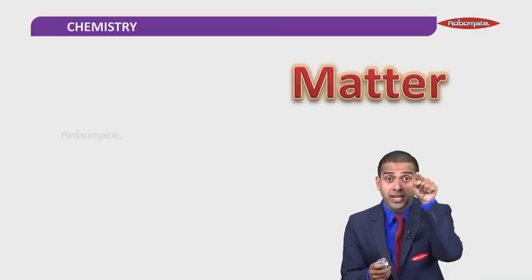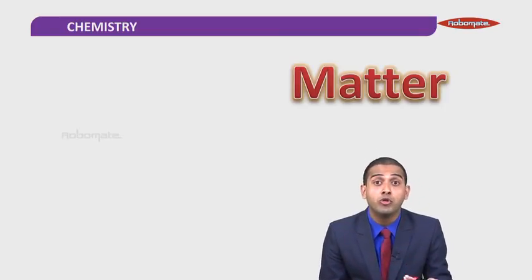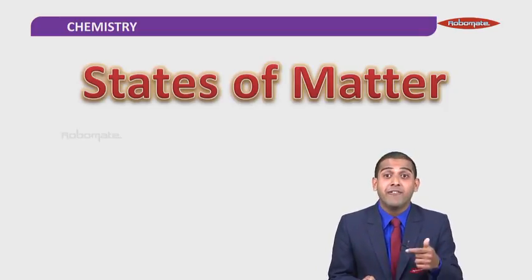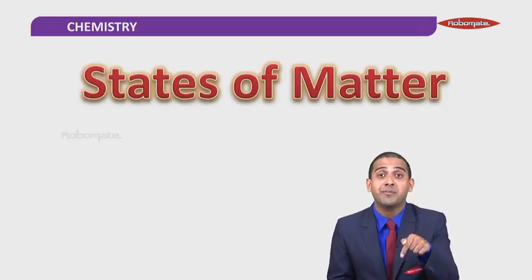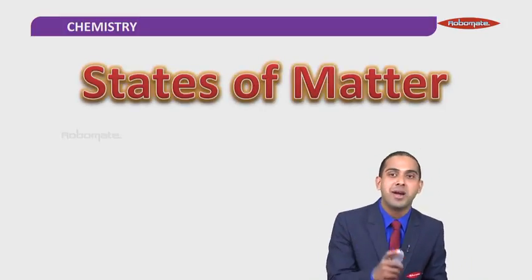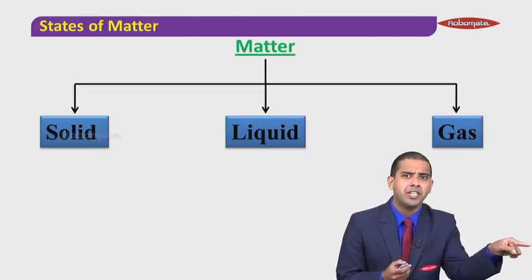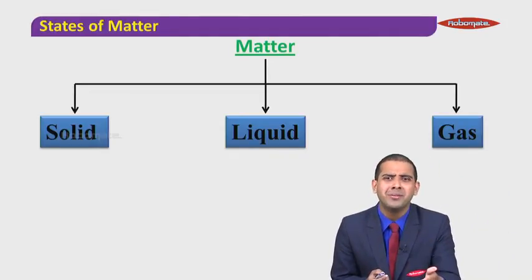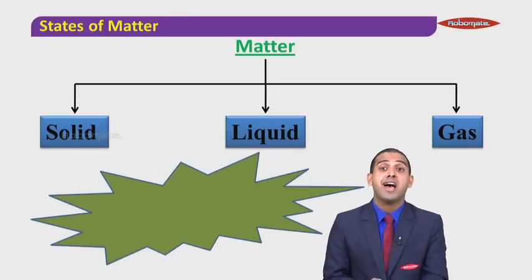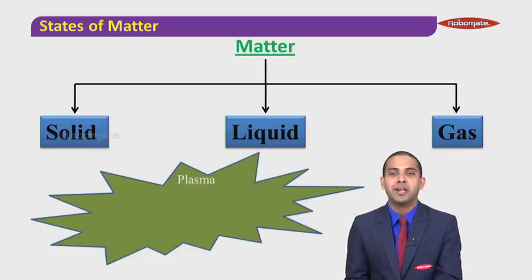So please remember, people, it is very important to know what is matter, and it is even more important to know the various physical states the matter is existing in. In fact, that is what we'll be doing in this chapter, because the name of the chapter I'm teaching you is States of Matter. So when I say these three are the fundamental states of matter, do I have any other states of matter? The answer is yes. We also have the 4th state of matter, which we call plasma, and I'm sure you might be aware of this.